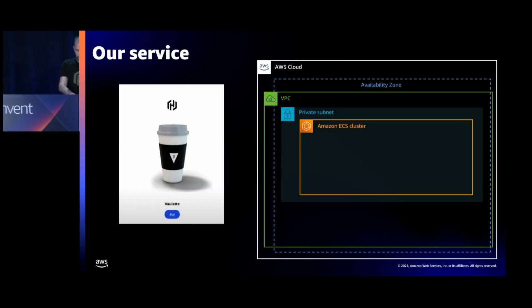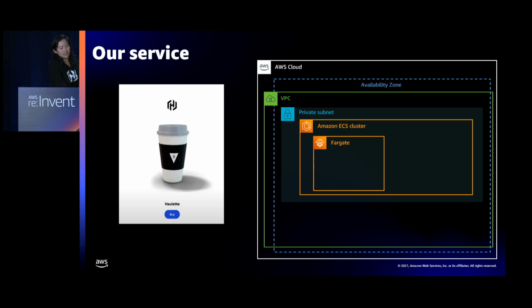So what are we demonstrating today? I'm going to use a demo application that mimics an online coffee shop ordering system. Please do not order on this application. The payment system does not work and we do not want your credit card information. So it's a demo application only, but what's important is that it's a few different services, right? It's a couple of services that are running on Amazon ECS.